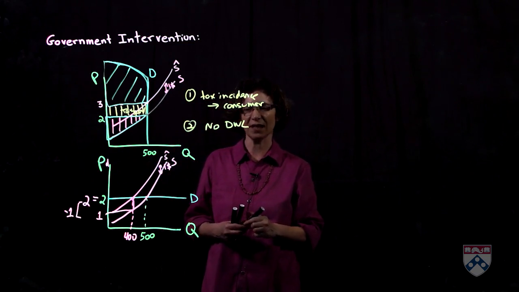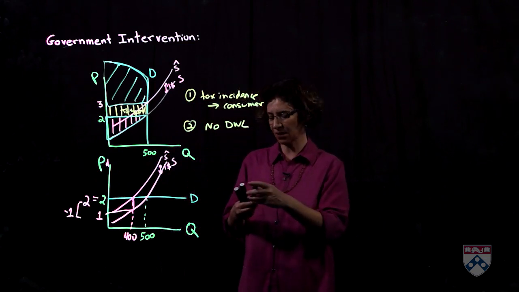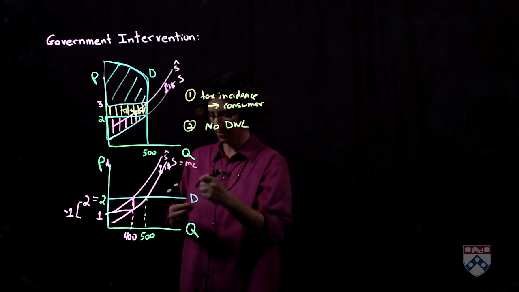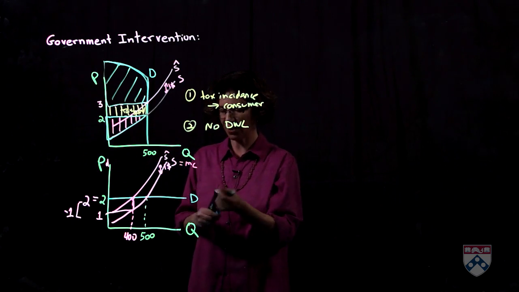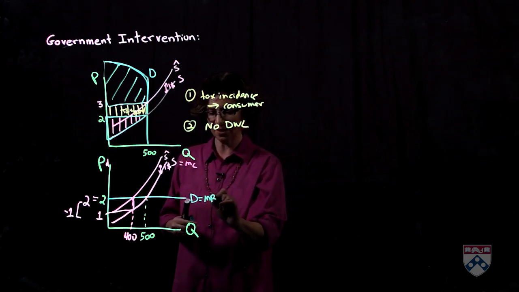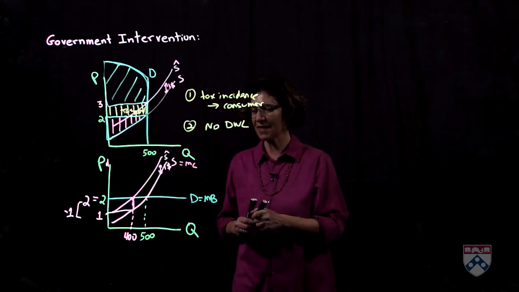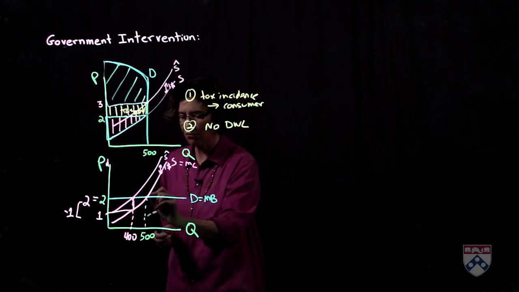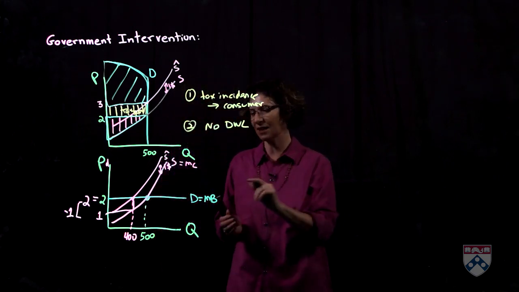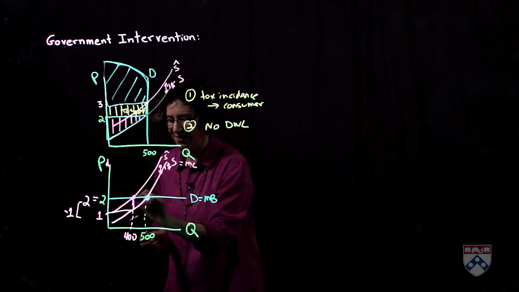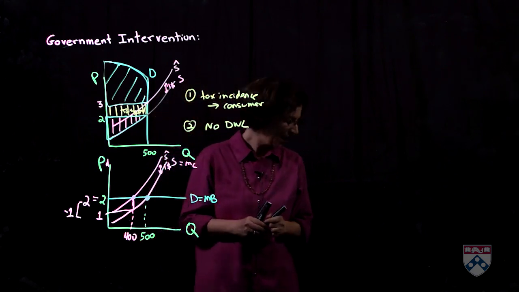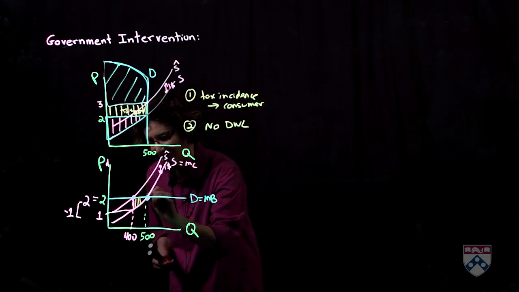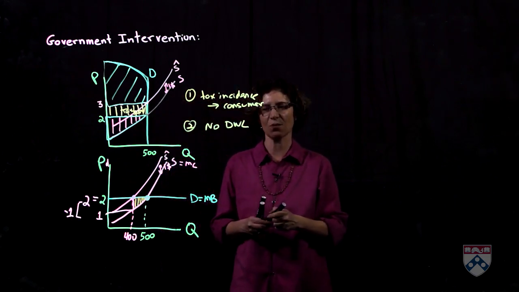What about deadweight loss? Do we get deadweight loss? Absolutely. We know that the original supply curve reflects the marginal cost, and we know that the original demand curve reflects the marginal benefit. And so the deadweight loss is the difference between marginal cost and marginal benefit between the original point, which was the top of the hill, and the new point, which is where we are now. And if you look at this triangle, here it is. This is the triangle that represents deadweight loss.